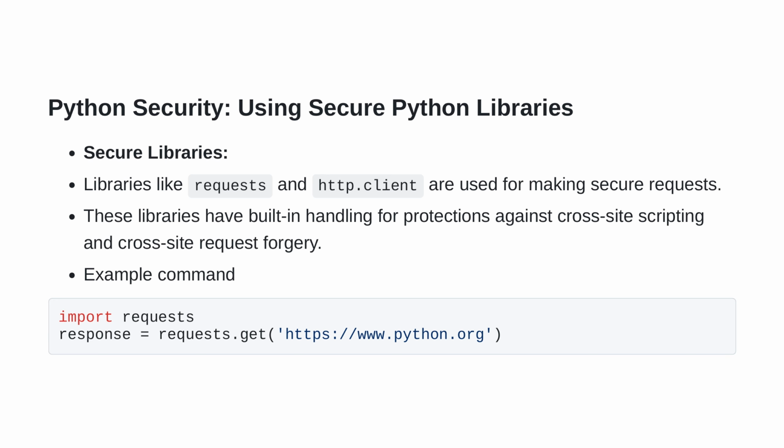https://www.python.org. So, the command would look like this: import requests, response equals requests.get('https://www.python.org'). It's a simple and efficient way to send HTTP requests. Also, the fetched data can be further processed based on the application's requirements. As a Pythonista, you should be familiar with these libraries and use them wherever necessary to enhance the security of